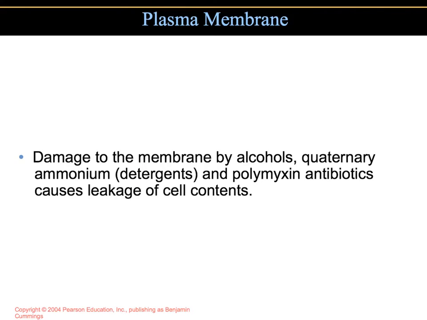The plasma membrane is vital to the bacterial cell, so it is a target. Previously, we talked about the cell wall being a target, but that may or may not cause lysis. But if the plasma membrane is targeted, then it would be of detriment to the cell. So we make antimicrobial agents to target the cell membrane. Detergents and disinfectants disrupt the membrane's phospholipids. Antibiotics known as polymyxin cause leakage of the cell's contents and eventually death.